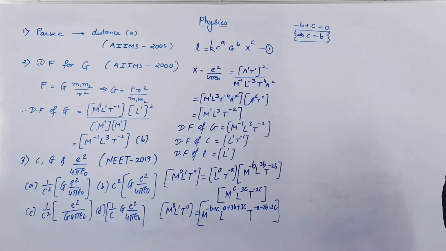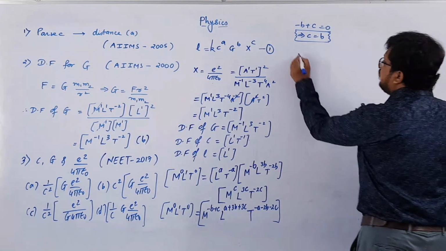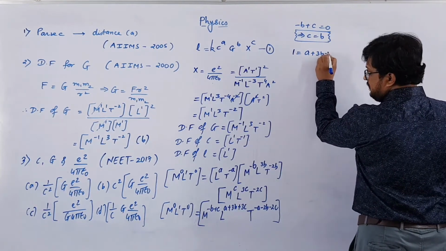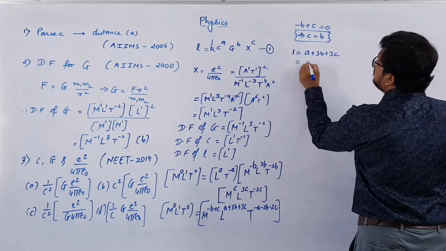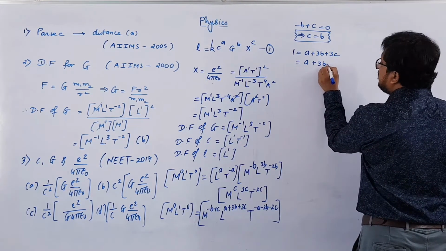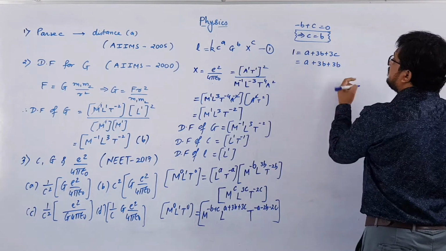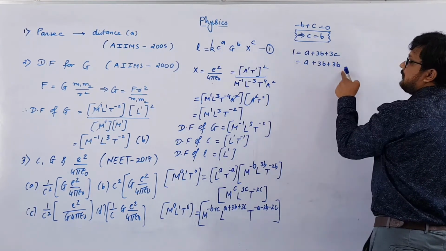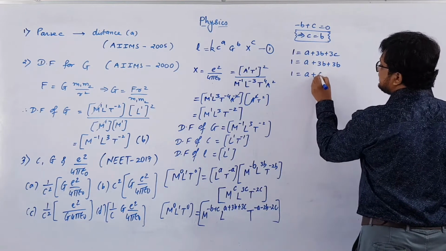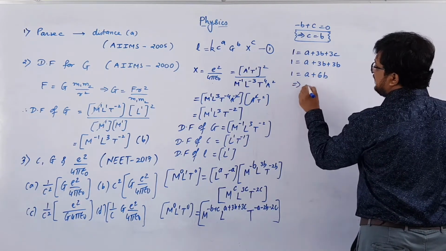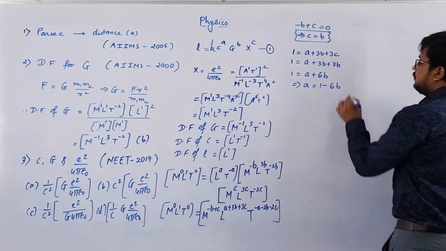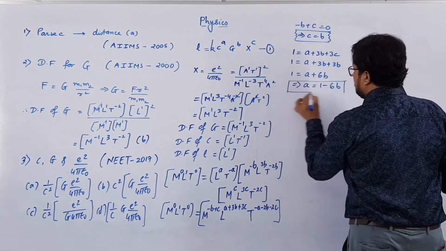Now let us compare for L. So 1 is equal to a plus 3b plus 3c. Because b and c are the same, instead of c I am writing b, so 1 is equal to a plus 6b, or you can say that a is equal to 1 minus 6b. Second relation we got.